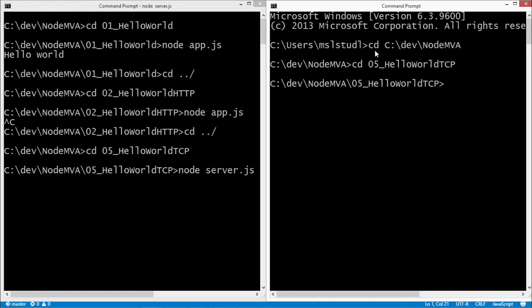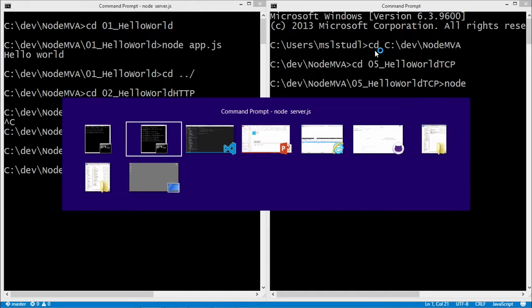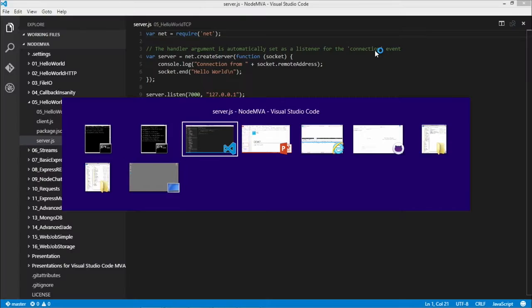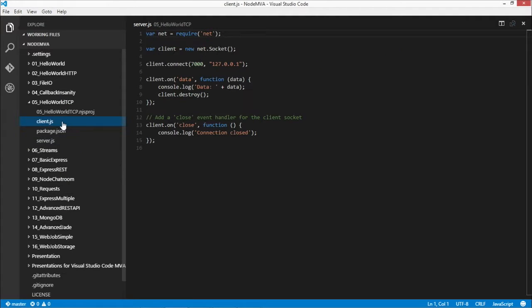Go into our TCP, and I actually want to create the client now. Before I run the code that we have, I'm going to walk you through it a bit so you can see, hey, this is actually a little bit different from how we did our server. At the top, you'll notice the same idea, require a module. What we're going to do here instead is create a socket, assign this new socket to the client variable, and then tell that client to connect to localhost on port 7000.